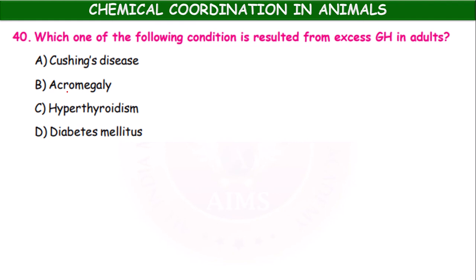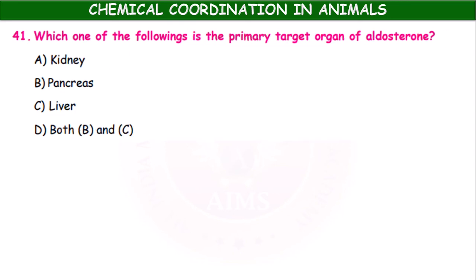Which one of the following condition is resulted from excess growth hormone in adults? Cushing's disease, acromegaly, hyperthyroidism, diabetes mellitus. It is acromegaly, gorilla face.